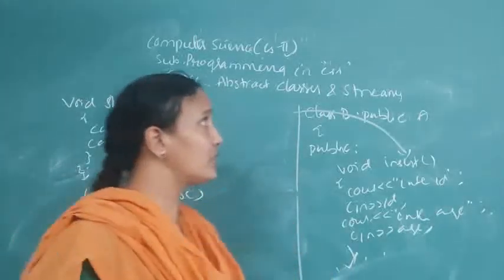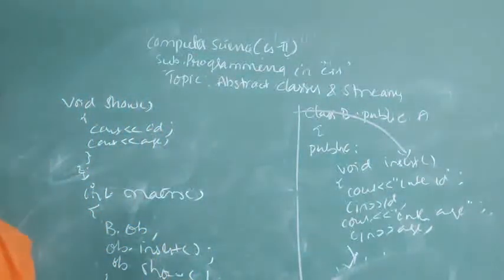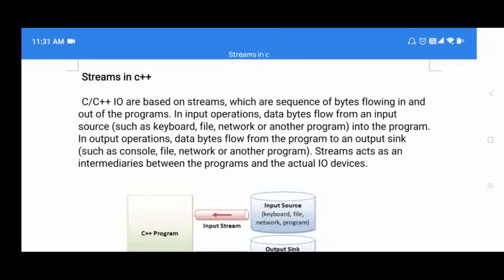Now after this I will discuss streams. Okay students, our next topic is streams in C++. Actually, what is a stream? A stream is a sequence of bytes. How streams are related to a C++ program is, when you perform any operation, like taking input from a user or displaying something on the output screen, that is nothing but a collection of bytes, a collection of characters you are displaying on the output screen.